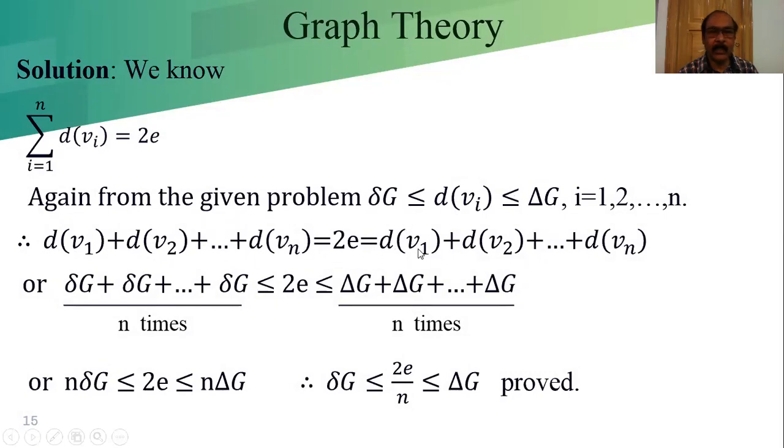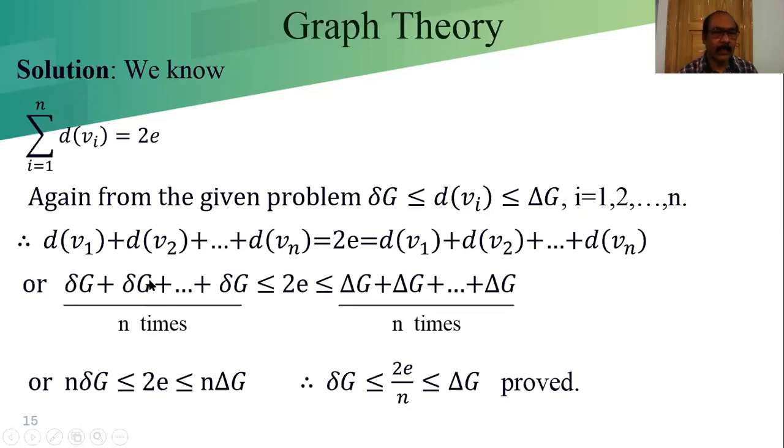On the right side we replace every degree by the maximum capital del G, so the sign is greater than or equal to.